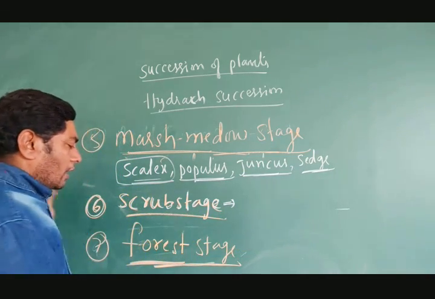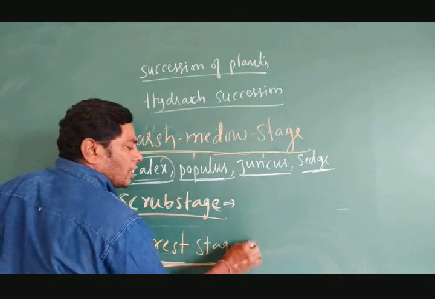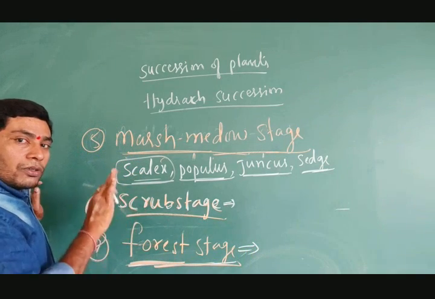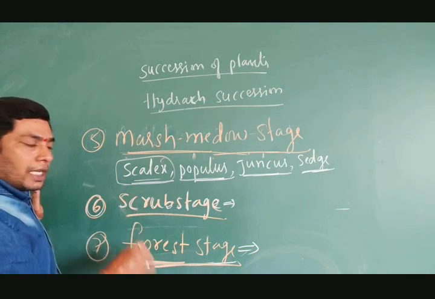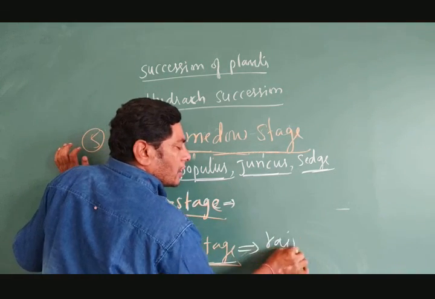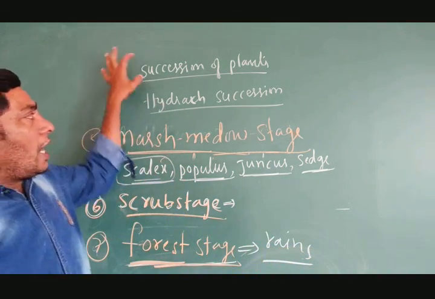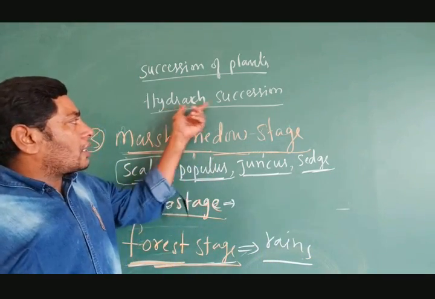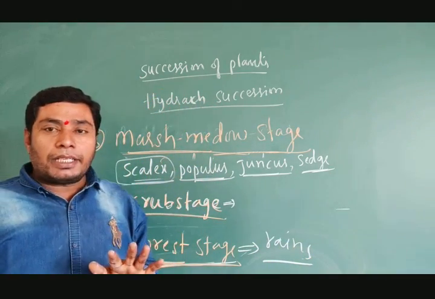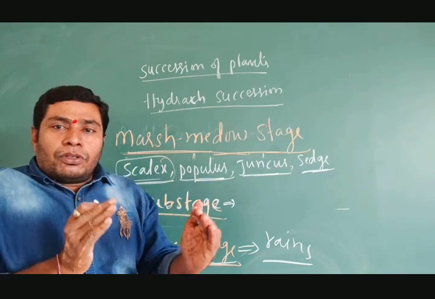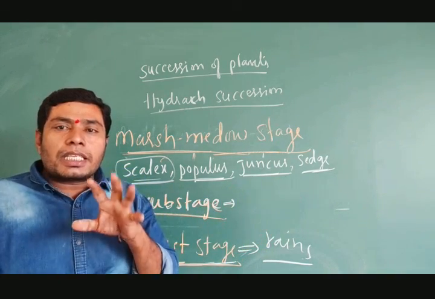So the last is the forest stage. Almost all is dry. Almost all is total dry at the meso stage. They depend on the rains. So this is the hydrarch succession, the succession of the plant, from the newly formed young lake to the forest stage. There are 7 several stages.